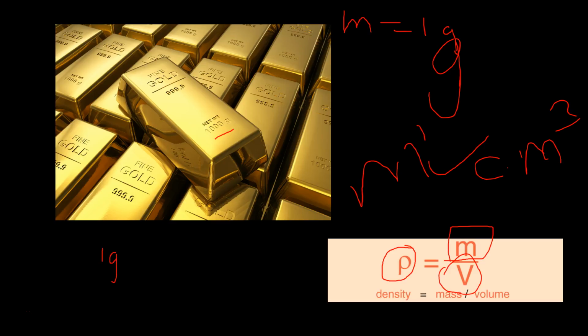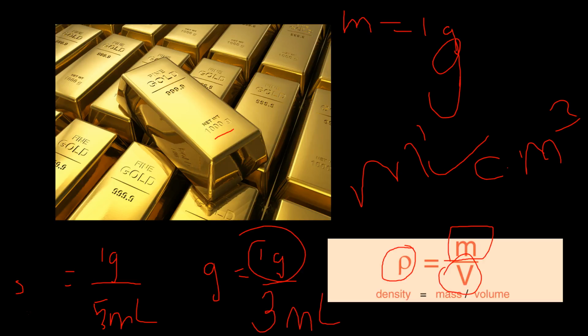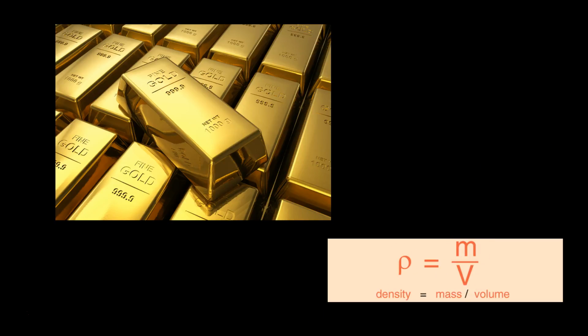Let's say it's 1 gram for styrofoam, let's label it S, divided by, let's say, a volume of 5 ml. I'm just guessing. No idea. That's way too high anyway. And it has a greater volume. But in gold, you have 1 gram, but the volume is going to be so much less. Let's just say 3. That's way too high again for 1 gram of each, but let's just use random numbers. So basically, the density of a metal is higher than that of styrofoam.